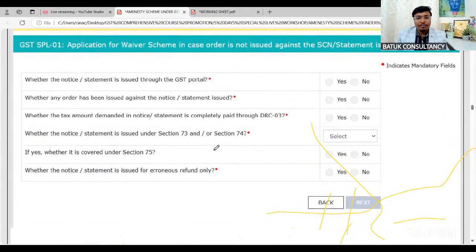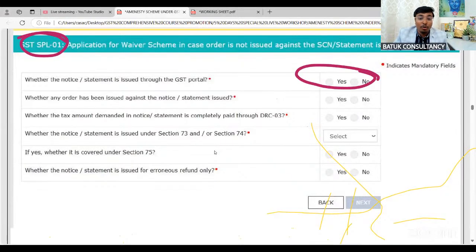Then if you have selected SPL 01, there are certain questions. One is whether the notice or statement is issued on the GST common portal. If it is a physical notice, you just need to click on no. If portal, then you click on yes. Whether any demand has been issued against the notice, you just need to select yes because you are going for the amnesty scheme.